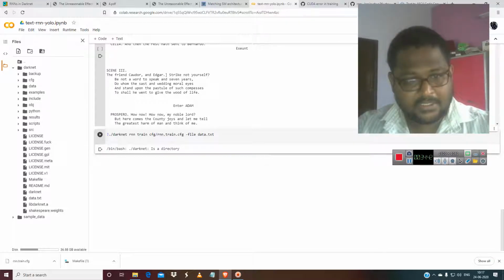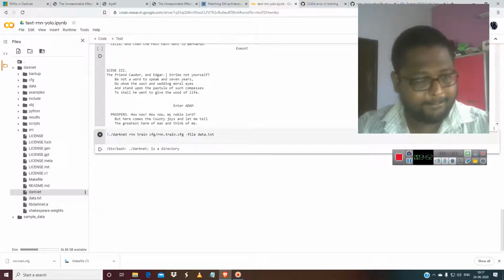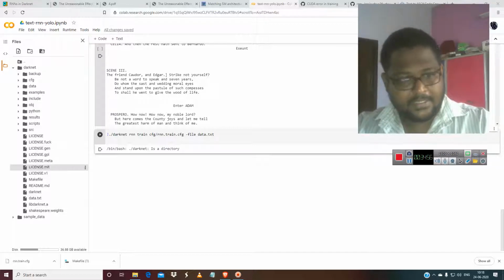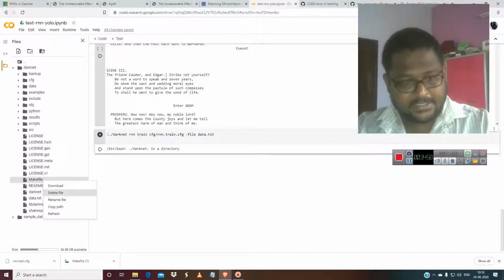Bin bash darknet is not a directory. I don't know why this error often comes. Okay, we can just make the makefile again, just delete this.